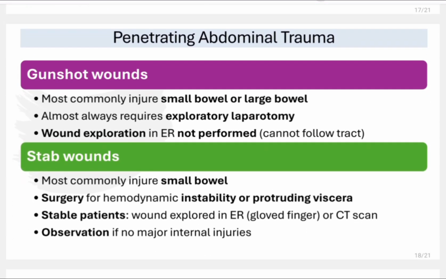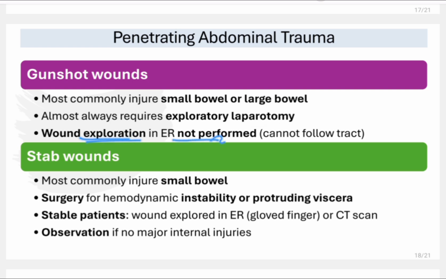So coming to penetrating abdominal trauma, we will talk a little bit about penetrating abdominal traumas. So gunshot wounds. What are the most common injuries in gunshot wounds? Small bowel or large bowel injuries. See, in blunt trauma, solid organs get injured. In penetrating trauma, small bowel or large bowel, hollow organs get injured. So remember this. Gunshot wounds almost always require exploratory laparotomy.